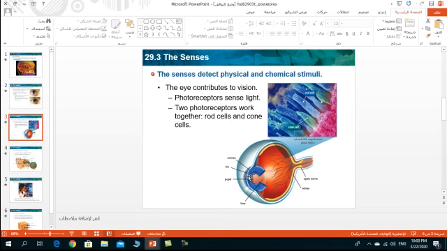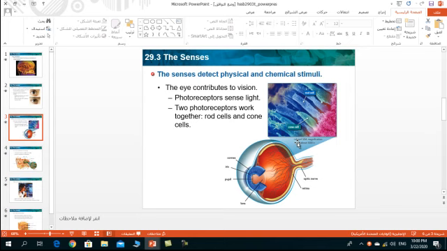First, light passes through the cornea, a clear layer that protects the eye, then it passes through the lens. This lens focuses the light on the retina, where it stimulates the photoreceptors, which are called rod cells and cone cells. This is the magnification of the rod cells and the cone cells. The rod cells sense the brightness of the light, so they see black and white, while the cone cells detect color.